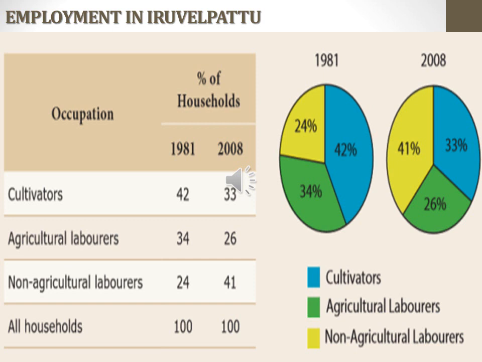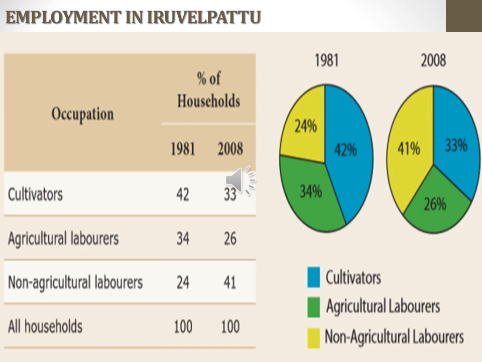From 1981 to 2008, the proportion of families involved in agriculture, both as agriculture laborers or cultivators, declined from 34% to 26%. It shows that there is a change in people's employment pattern. They shift from agriculture work to non-agriculture work. When you compare 1981 and 2008, there is a change.